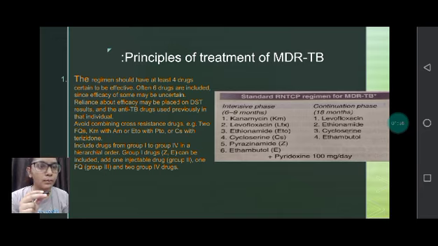Pyridoxine is a drug which is common in both the intensive phase and the continuation phase. Also, cycloserine, ethambutol, levofloxacin and ethionamide, all these 4 drugs are common in the intensive phase and continuation phase.